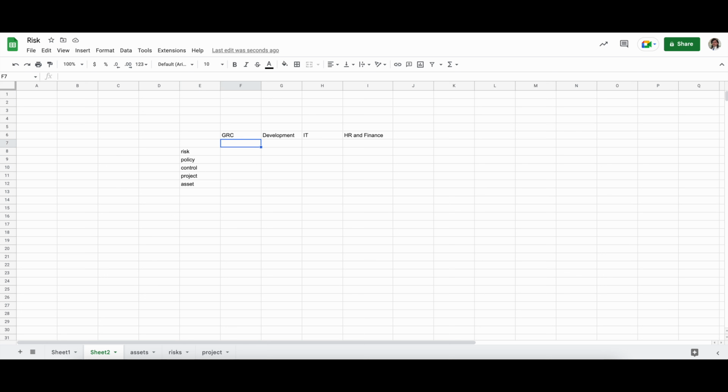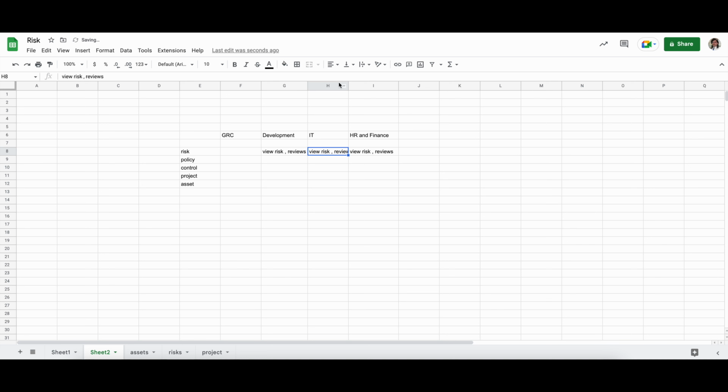Now, what I want from these people when it comes to risks is that they can view risks and they can view reviews. That's it. I want them to be able to see what risks they own, and I want to see the reviews of those risks. I don't want them to edit those risks. I don't want them to delete those risks, nothing like that. And the same goes for these people as well. Now, the GRC team, well, I want them to be able to do anything. Okay?